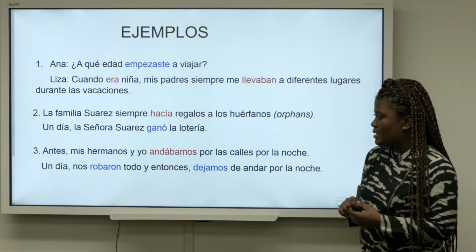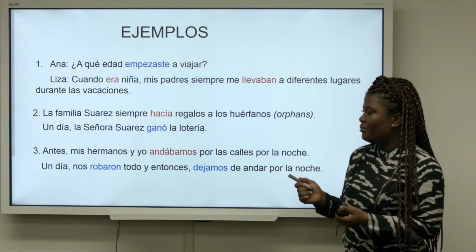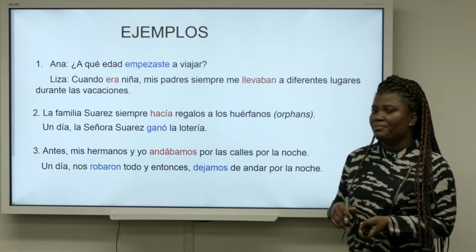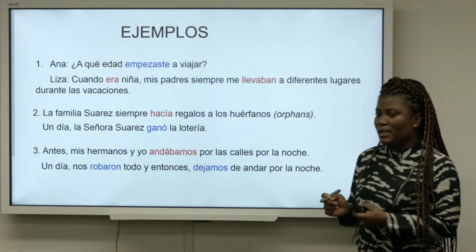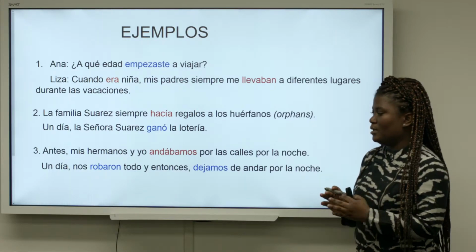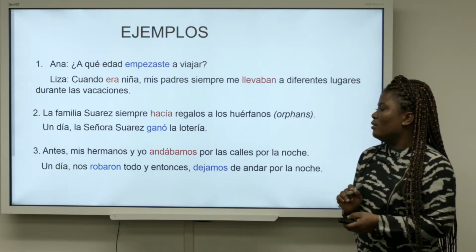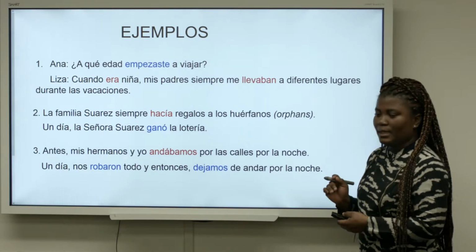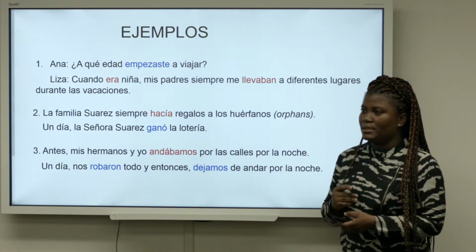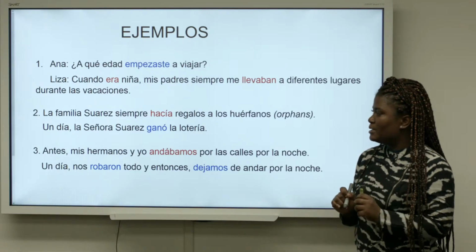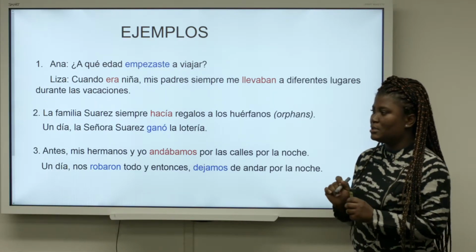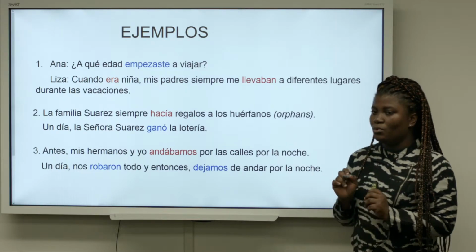And then the third sentence, we have the verb andar in the imperfect tense because it was something that my brothers and I used to do frequently. But then one day when we got robbed, and then we stopped. So the verbs robar and dejar are conjugated in the preterite tense because they were actions that happened at specific times on a specific day. Un día.